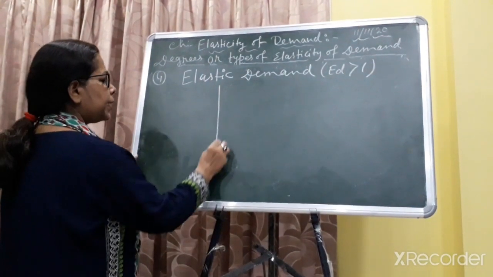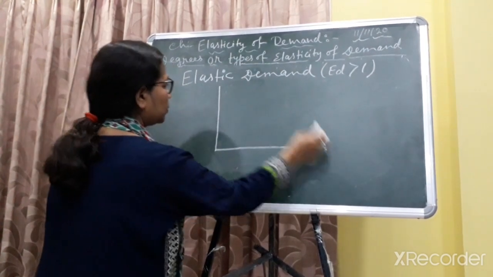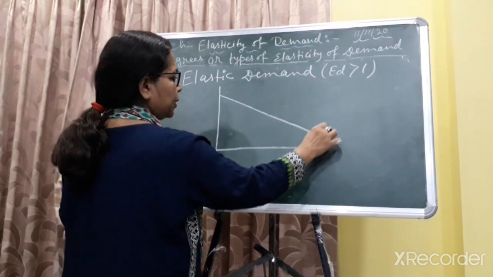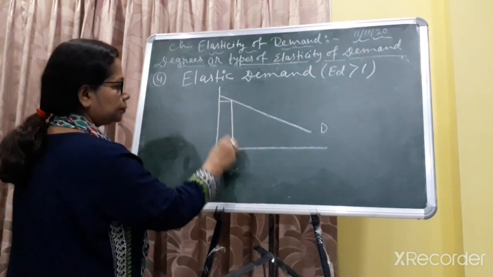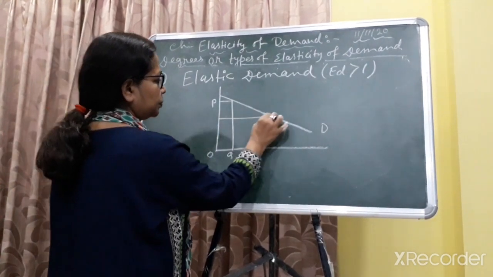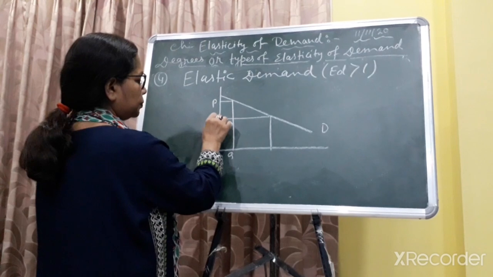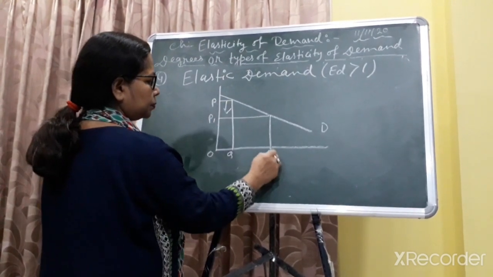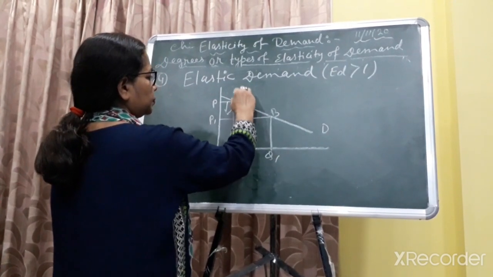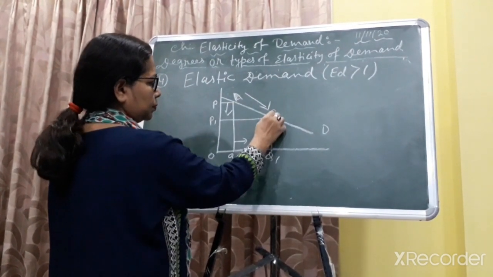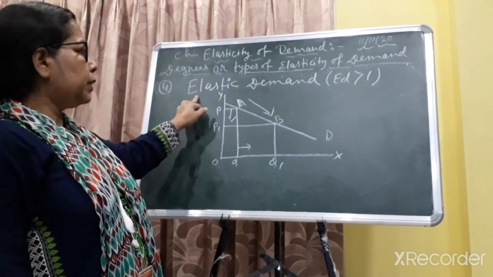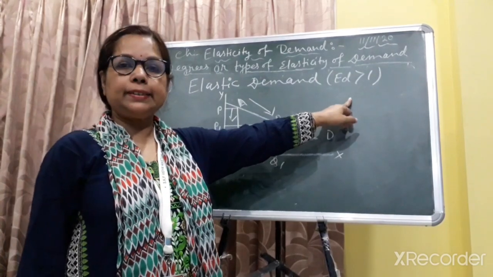So the demand line will be this type. So elastic demand, the value is greater than 1.